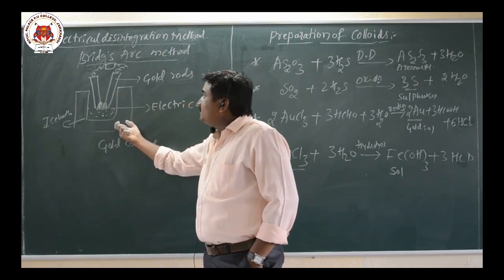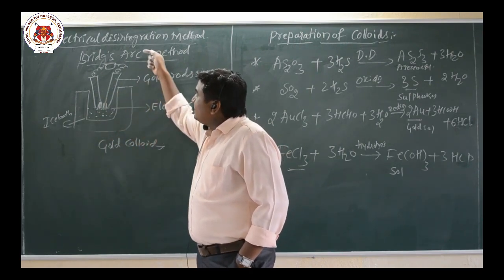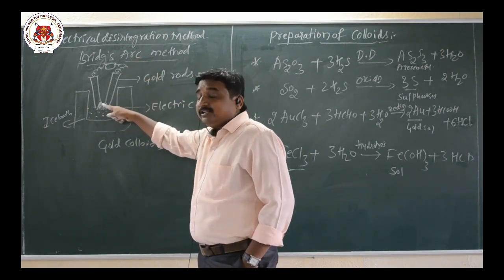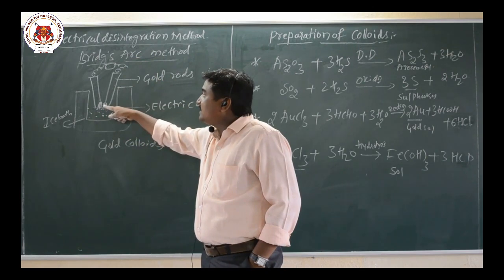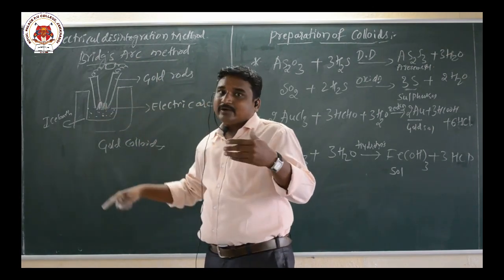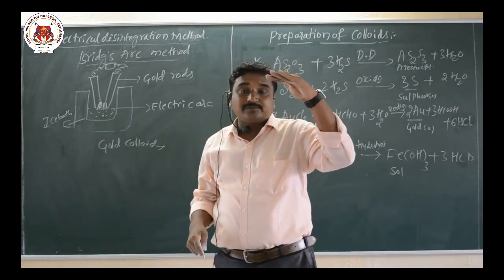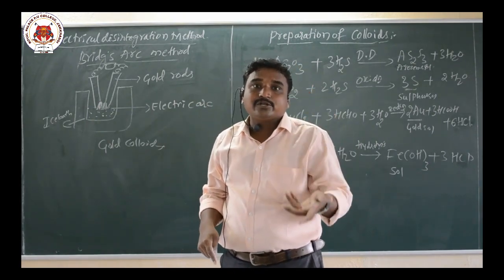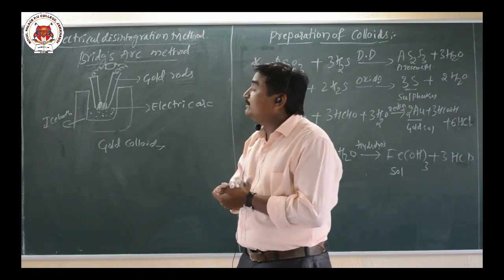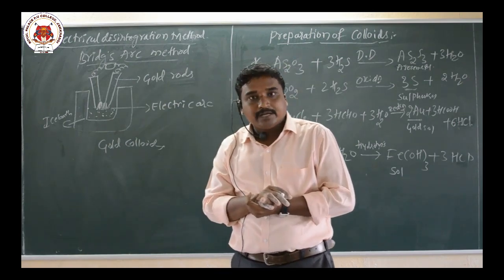When we apply the electrical potential, immense heat is produced and an electric arc is produced between the two electrodes. The silver vaporizes, the vapors of silver get collected, and there is a formation of silver colloids. So this is the method for the preparation of metal sols. Thank you.